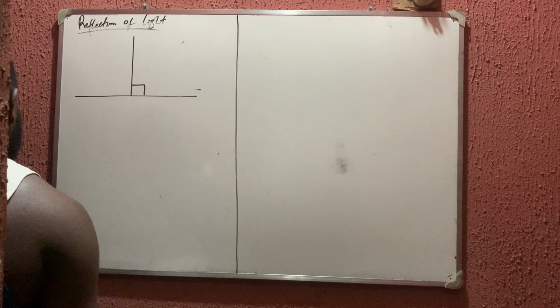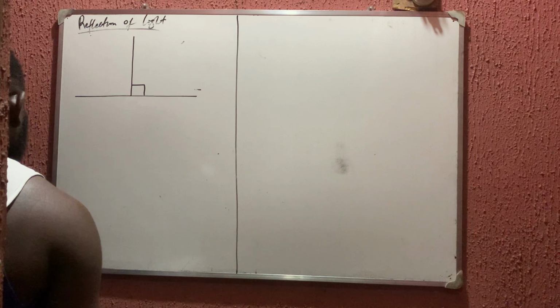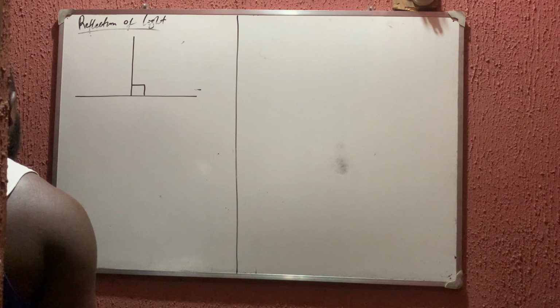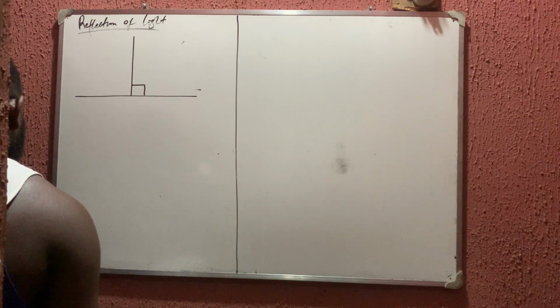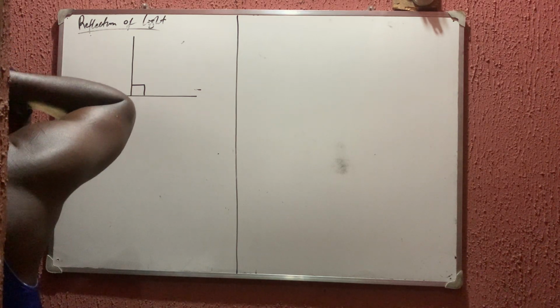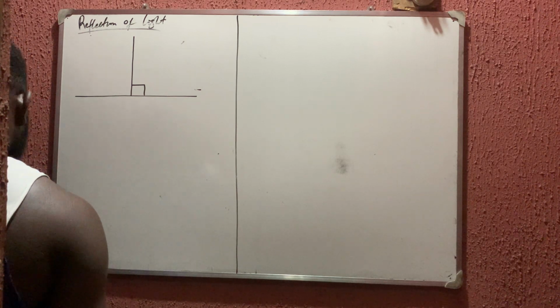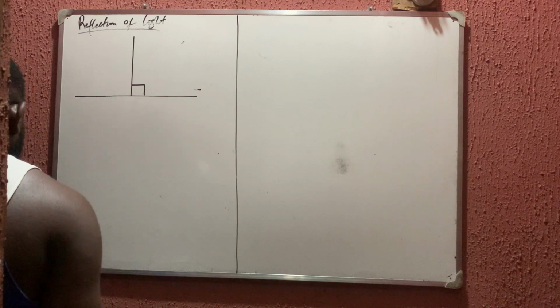Note: the angle between the incident ray and the normal is called the angle of incidence, and not the incident angle or incidented angle. Likewise, the angle of reflection is not called the reflected angle. It's called the angle of incidence, not incident. That one is just grammar, right? So we'll talk about glance.